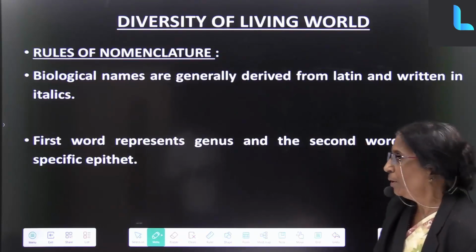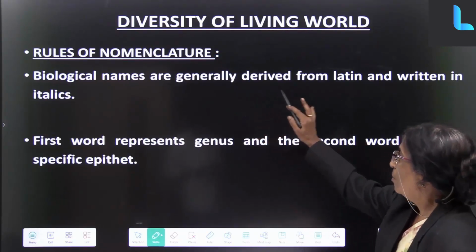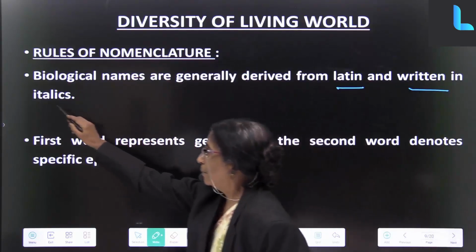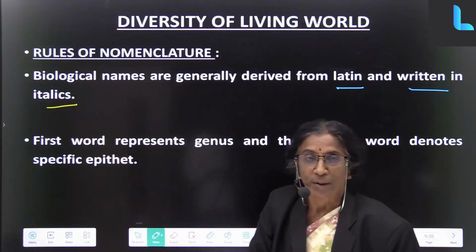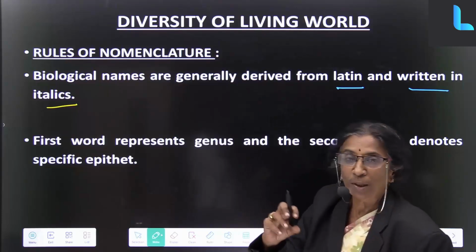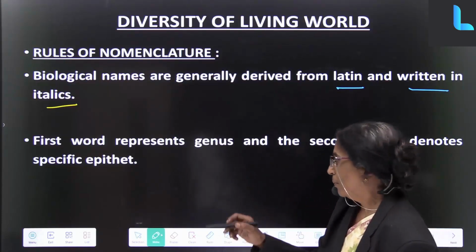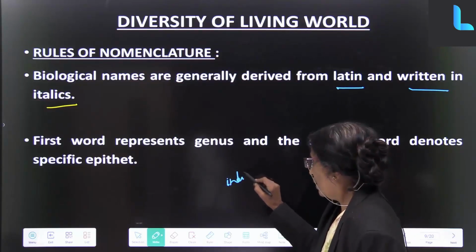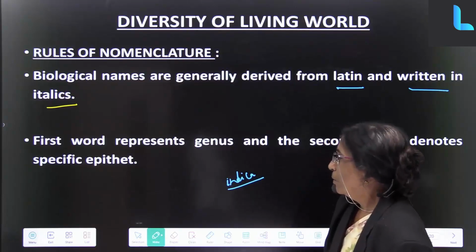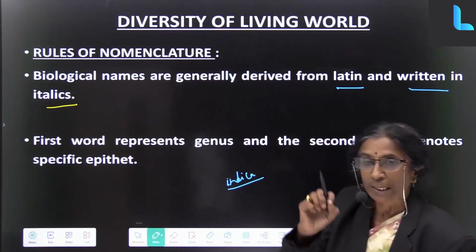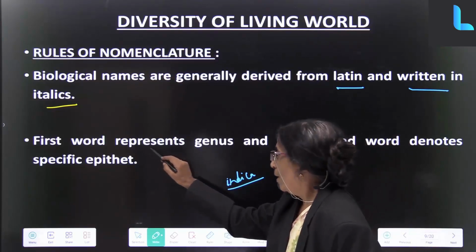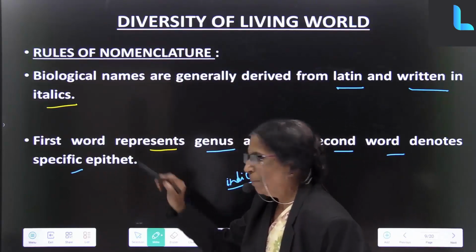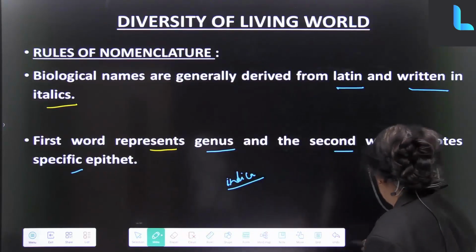Okay, what are the rules for nomenclature? Biological names are generally derived from Latin and written in italics. Italics is not written the normal way that you write. Indica is a small letter. The first word represents the genus, like I said. The second word denotes the specific epithet, meaning the name only, nothing else but name.